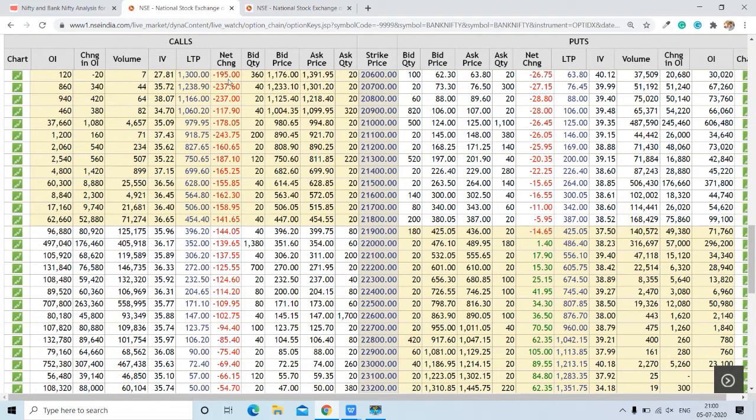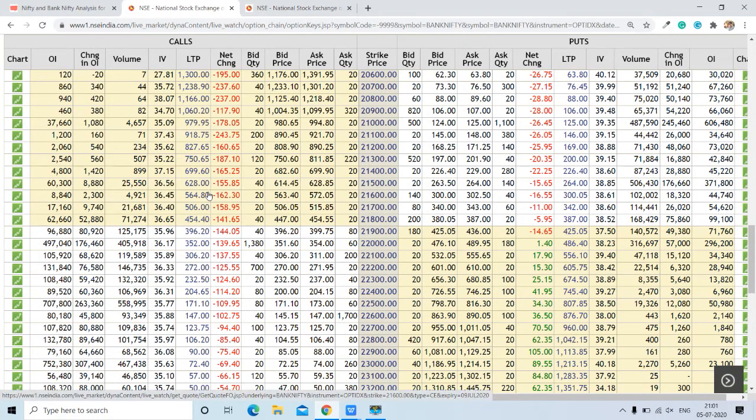And also now if you see the net change, all this red indicates call writing was there. Here also put writing. This is a simple indication that a range bound market was there, because both side call writers and put writers are over here. So this is an indication of a range bound market. However, we can see a very good amount of put writers are available here. So overall on OI, Bank Nifty looks a little bullish but range bound.